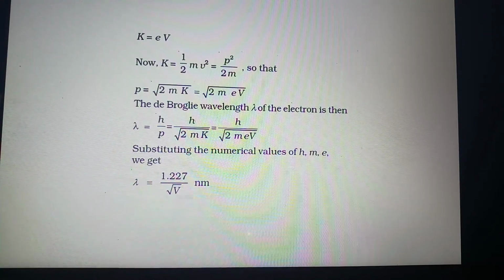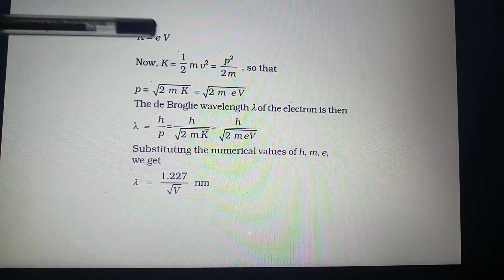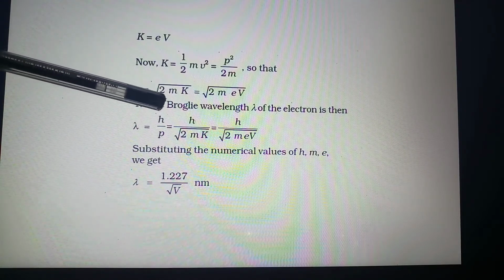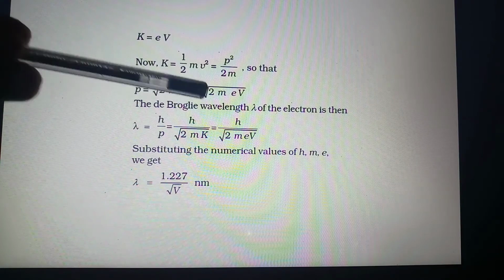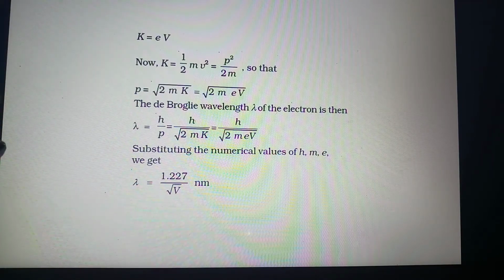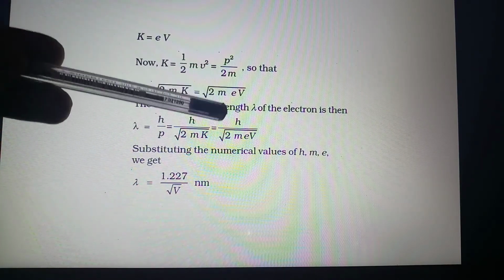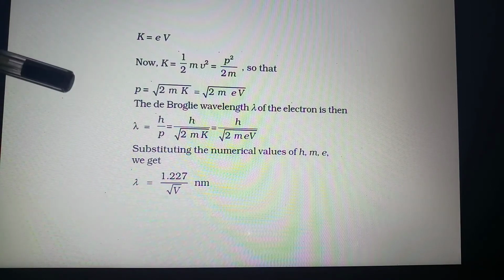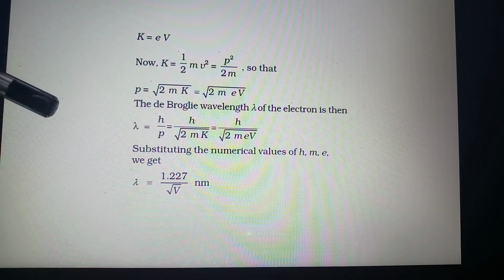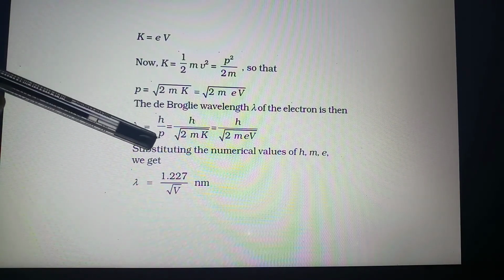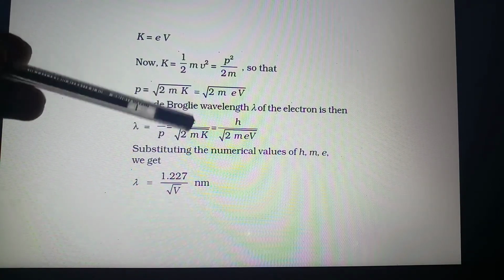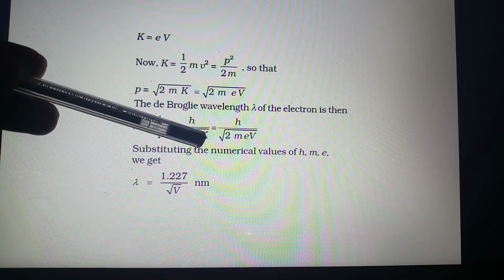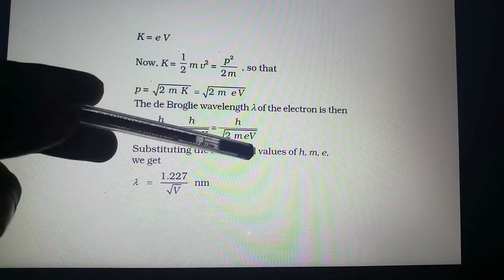If you combine these two, we can write p is equal to root of 2mK. Replacing K, you get p is equal to root of 2meV. This is the equation for the momentum. Now from the de Broglie wavelength, we have lambda is equal to h by p. Replacing p, you get lambda is equal to h by root of 2mK, and replacing K, you get eV.